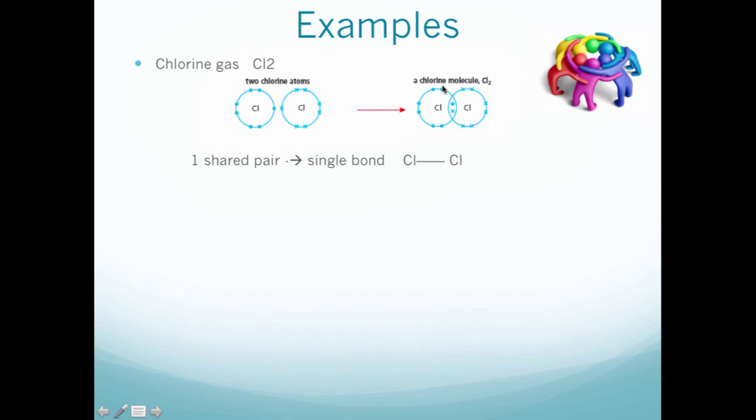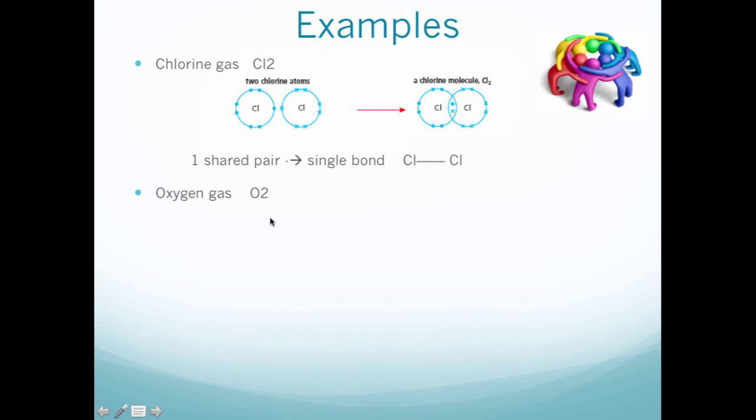In this case, your chlorine gas will form a shared pair. For each shared pair, we use one single line to represent it. It is a single bond. It's a single covalent bond for each shared pair. So Cl, covalent bond, and Cl. That's what it looks like.